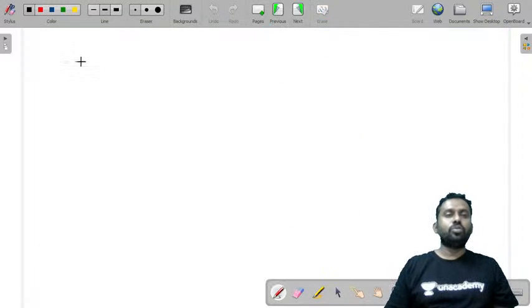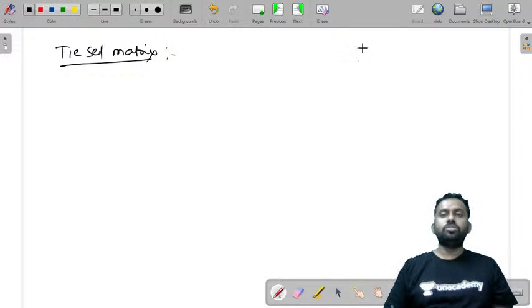So today we will discuss what is the cutset matrix. Before getting into the cutset matrix, let us discuss the fundamental circuit.